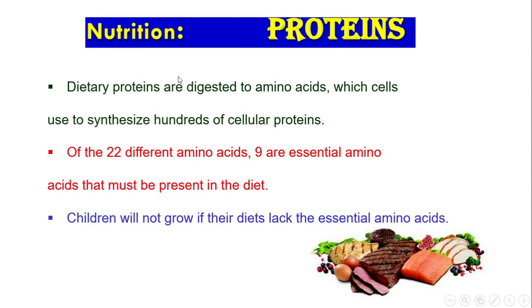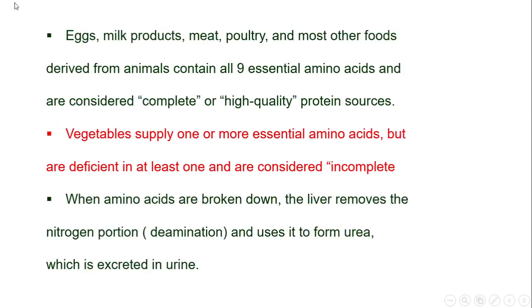Protein. Dietary proteins are digested to amino acids, which cells use to synthesize hundreds of cellular proteins. Of the 22 different amino acids, 9 are essential amino acids that must be present in the diet. Children will not grow if their diets lack the essential amino acids. Eggs, milk products, meat, poultry, and most other foods derived from animals contain all 9 essential amino acids and are considered complete or high quality protein sources.